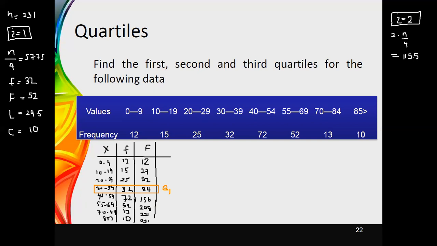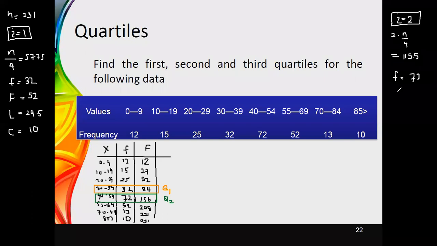The second quartile lies in this class, since the position of the second quartile is 115.5. Now I need to identify the values needed for the calculation. I need to identify the small f value, which is 72.